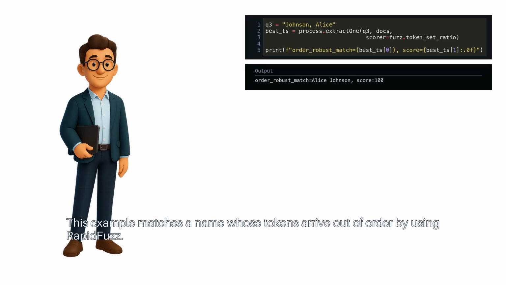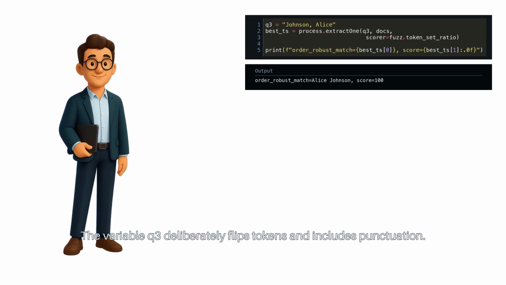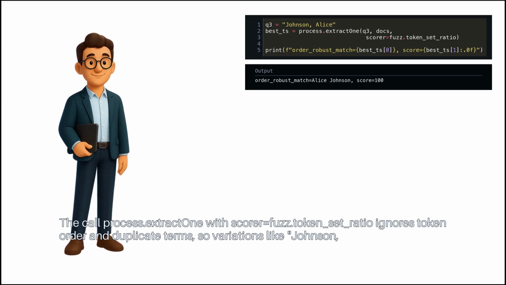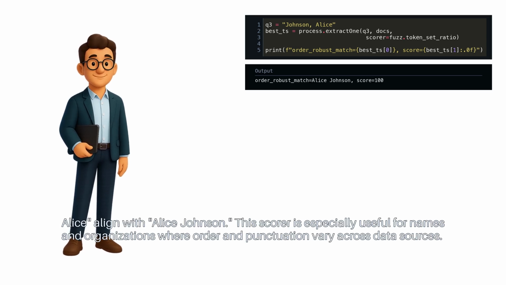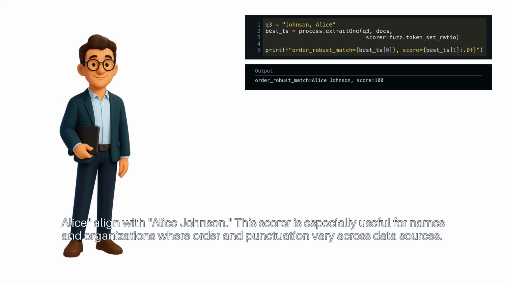This example matches a name whose tokens arrive out of order by using RapidFuzz. The variable q3 deliberately flips tokens and includes punctuation. The call process.extractOne with scorer equals fuzz.token_set_ratio ignores token order and duplicate terms. So variations like Johnson Alice align with Alice Johnson. This scorer is especially useful for names and organizations where order and punctuation vary across data sources.